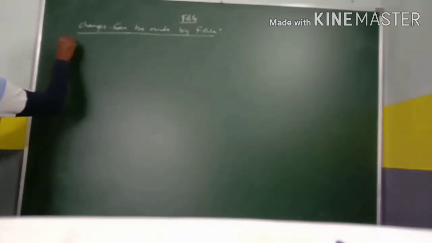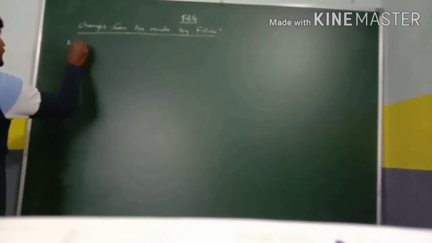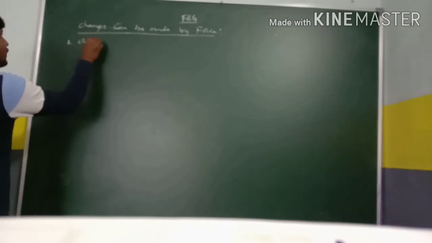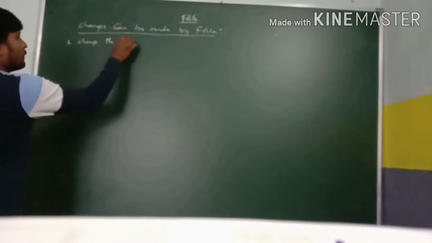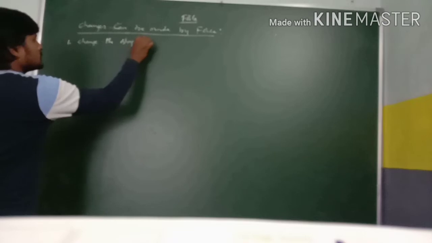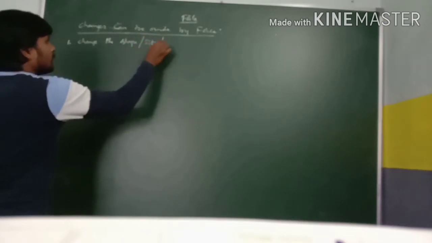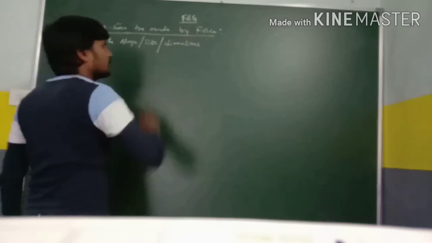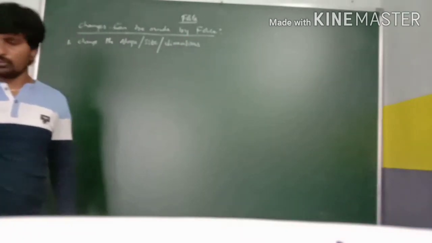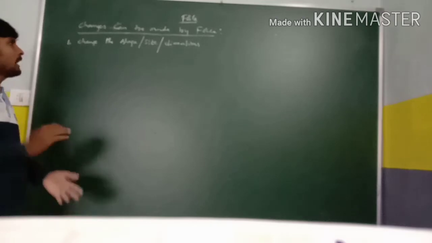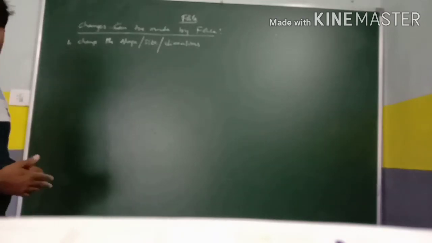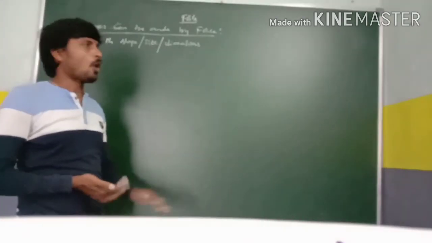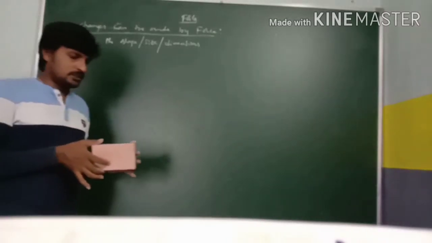First one, by using force, we can change the shape, size, and dimensions of an object. So by using force, how can I change the shape? How can I change the size? How can I change the dimensions? For example, take a duster.